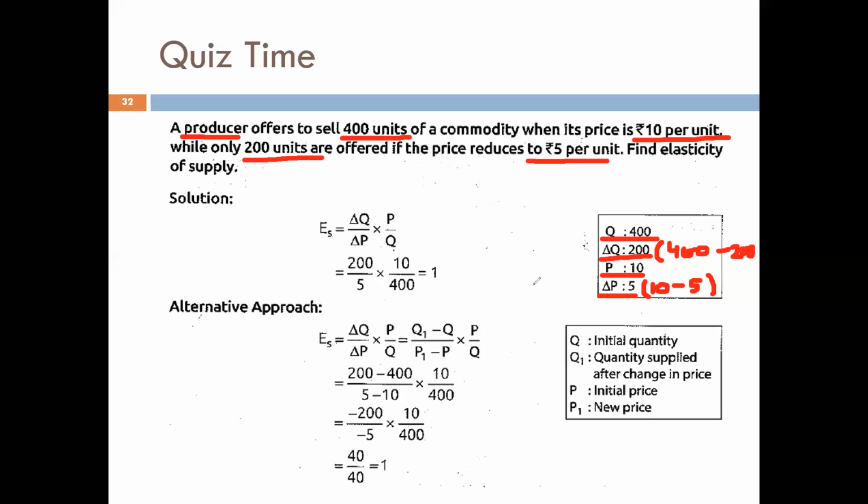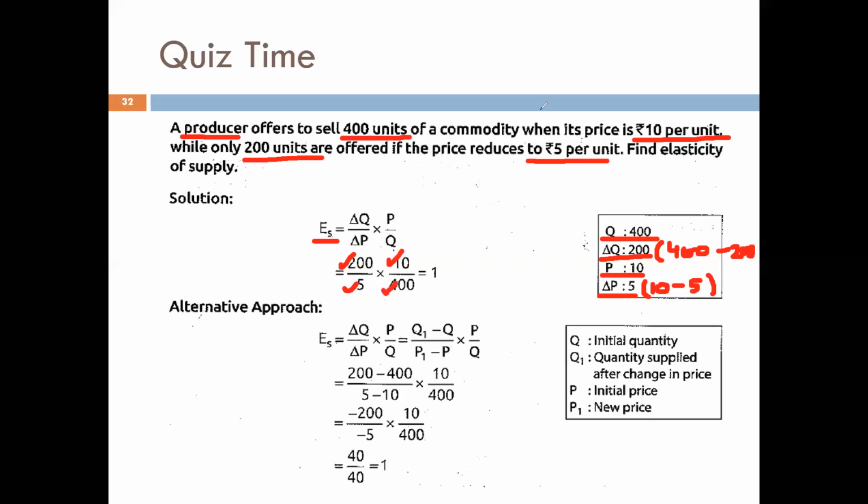If I put this into the formula, I will get the elasticity of supply. Change in Q is 200, change in P is 5, original P is 10 and original Q is 400.